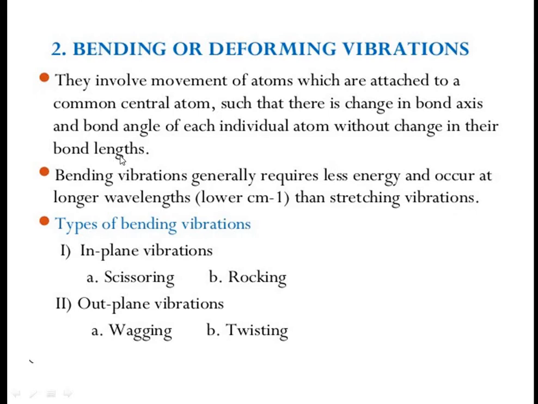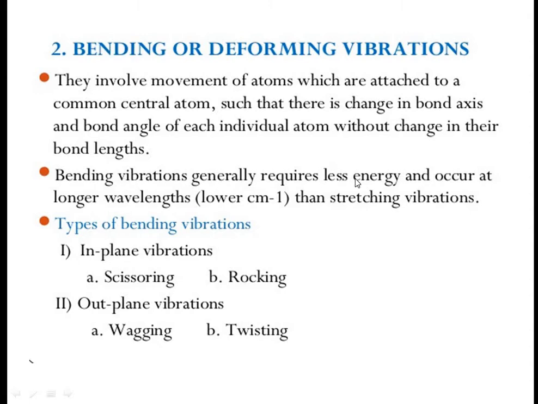So here bond lengths are not changed, but the bond angle and bond axis can change. This is called bending vibration.